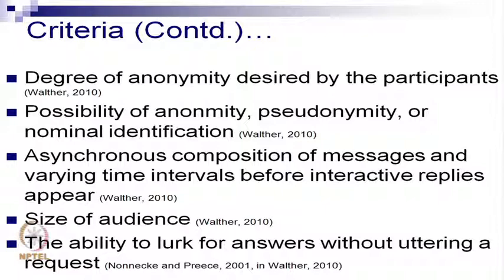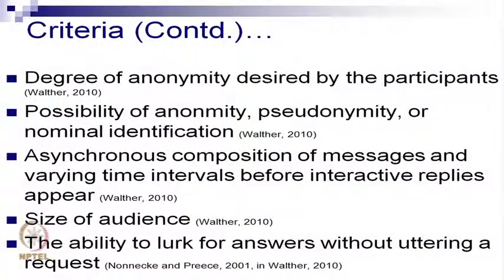Some more criteria: the degree of anonymity desired by the participants, how invisible they want to be, is another factor. Possibility of anonymity, pseudonymity, or nominal identification. Again, some people want to be invisible, some people don't, depending on what they are doing. They may even want to be deceptive.